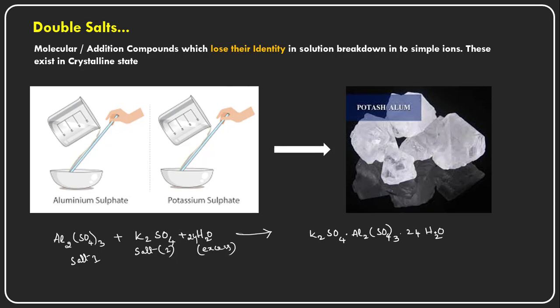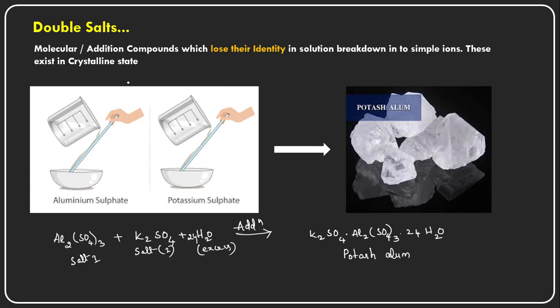So this is simply an addition reaction. The addition of two salts is taking place here, and this is called potash alum.